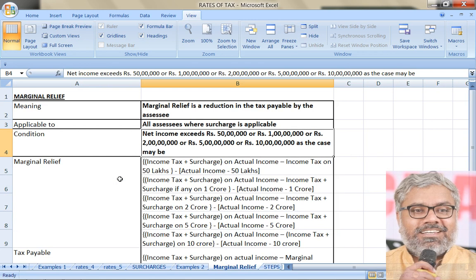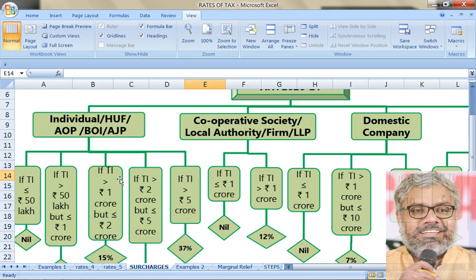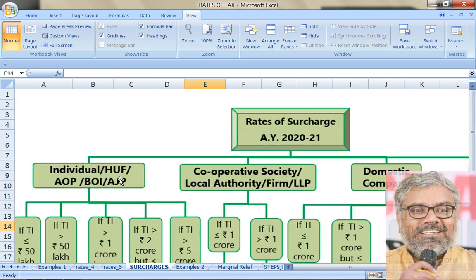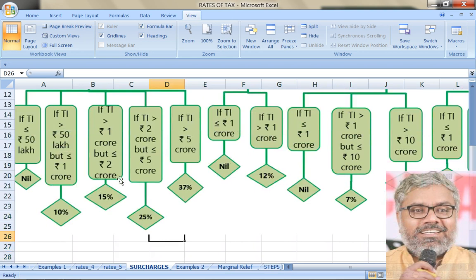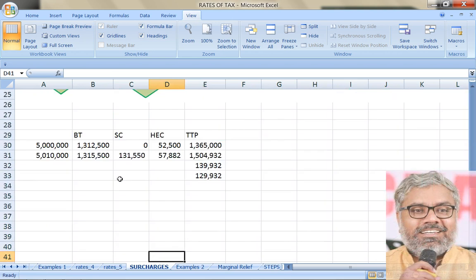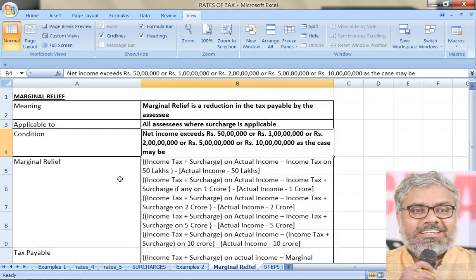That is for individuals. For individuals, the 10 crores threshold is not required. Only up to 5 crores, this threshold is there. If the income of the individual crosses 5 crores by any chance, automatically that 37% surcharge on income tax will be applicable.